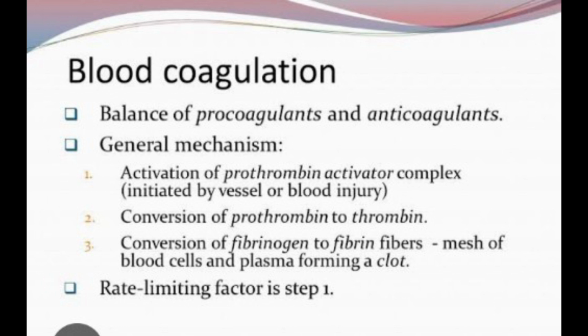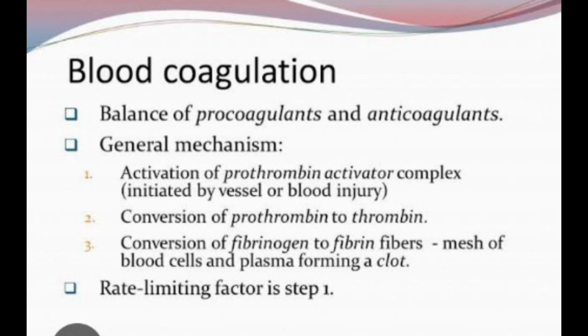Then in stage 3, fibrinogen 1 in the presence of active thrombin combines to form soluble fibrin. Then soluble fibrin, in the presence of factor 13, forms insoluble fibrin.